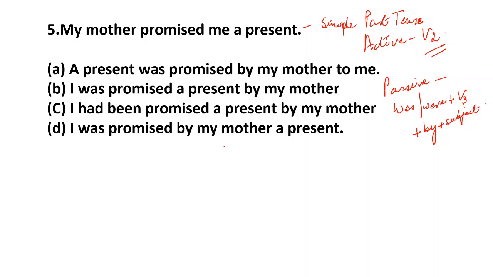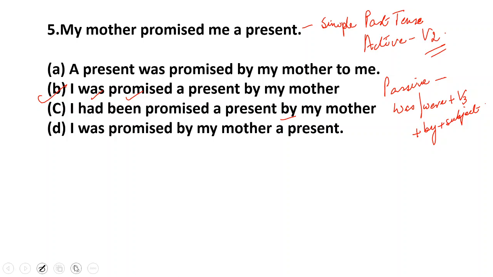So here you see which option will be correct. That is, I was promised a present. Now you take the B answer. The B answer is correct. I was promised, alright, was is there, promised V3, a present by my mother. So by is there, and by my mother. I was promised a present by my mother. My mother promised me a present. I was promised a present, the object, by whom? By your mother. By the mother.